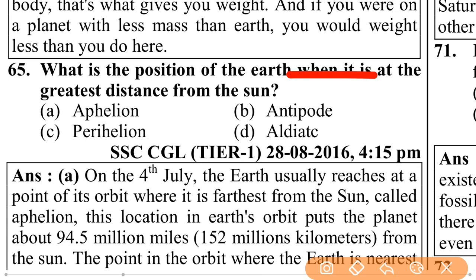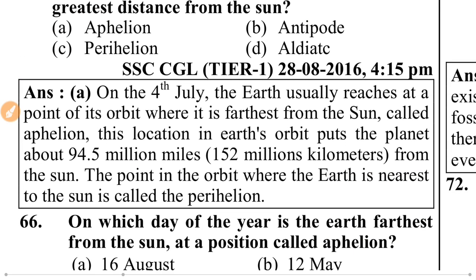What is the position of the earth when it is at the greatest distance from the sun? Perihelion or aphelion? It is aphelion. On 4th July, the earth usually reaches a point of its orbit where it is the farthest from the sun, called aphelion. This location puts the planet about 94.5 million miles, 152 million kilometers from the sun.